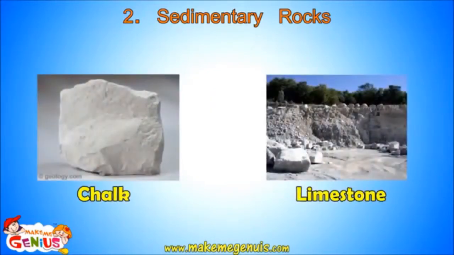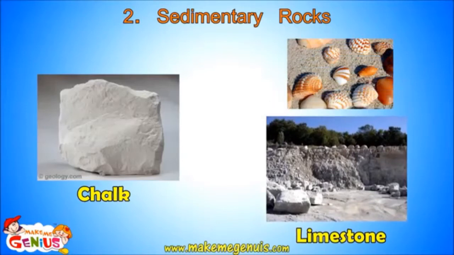Limestone and chalk are two kinds of sedimentary rocks. The type of sedimentary rock formed depends upon the sediments that get compressed during the formation of these rocks. For example, limestone is formed by the compression of skeletons and shells of marine animals in the sea.